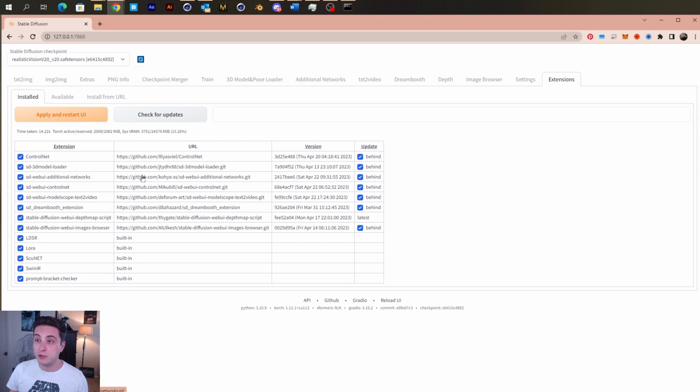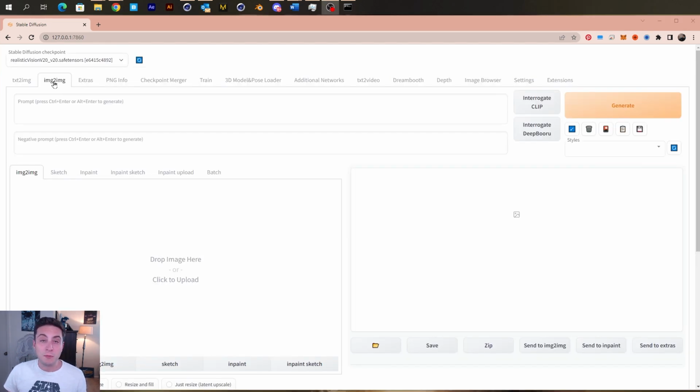So first thing you should always do with Stable Diffusion is make sure that you have the latest extensions installed. And if you don't, well, then you just click apply and restart. For our purposes, we want to be in image to image because we have all of those puppet renders. We want to overlay the avatar of older Donald Glover onto those motions.